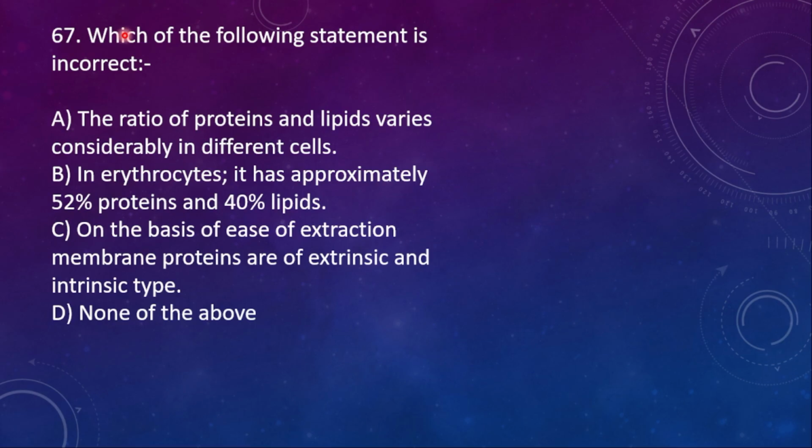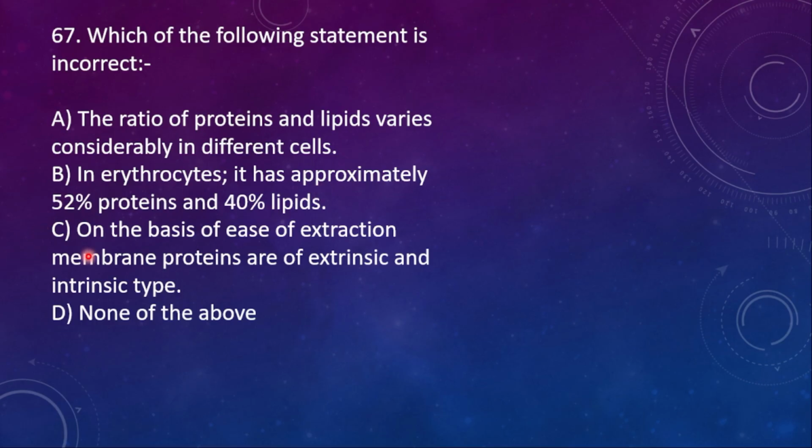67th one. Which of the following statements is incorrect? A, the ratio of proteins and lipids varies considerably in different cells. B, in erythrocytes, it has approximately 52% of proteins and then 40% of lipid. This statement is correct.